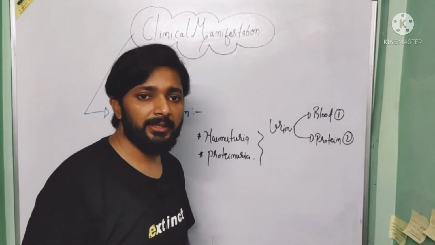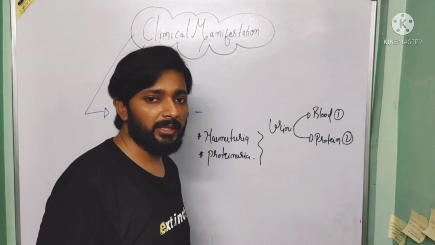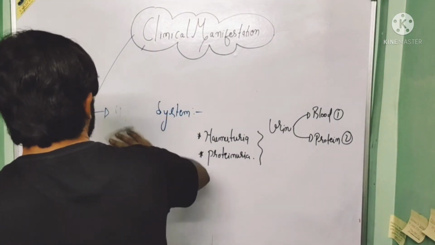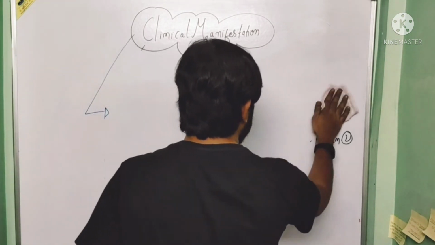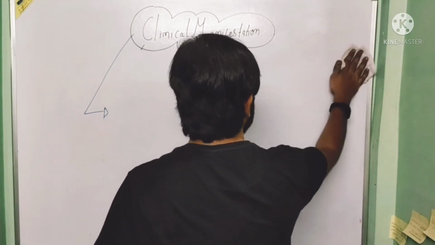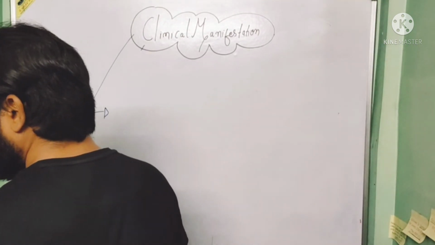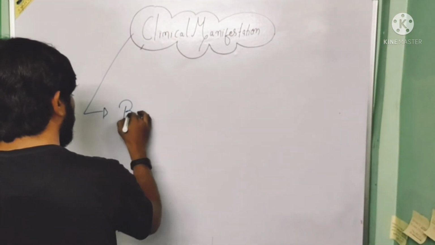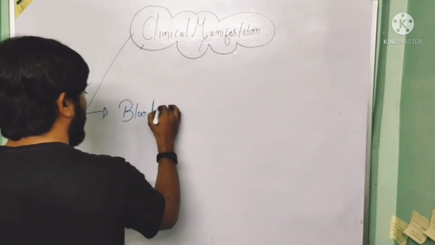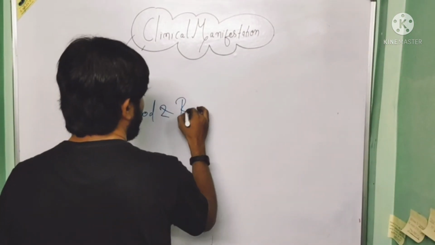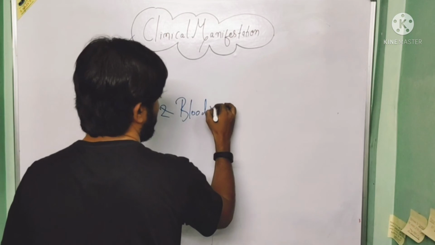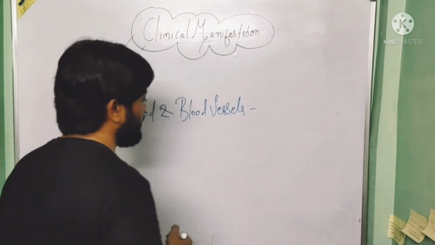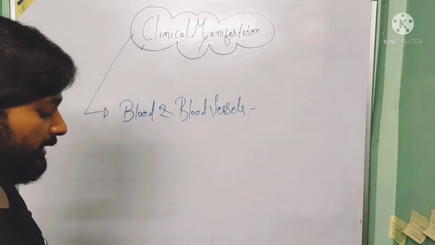Next is the clinical manifestation associated with blood and blood vessels. Basically there are two clinical manifestations associated with blood and blood vessels.